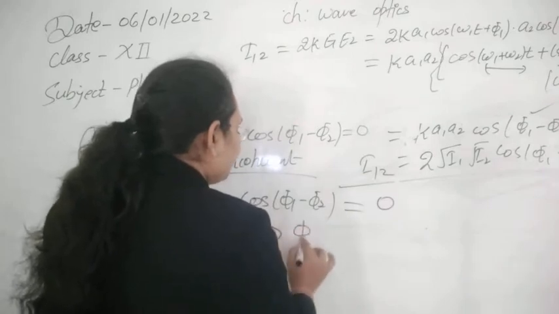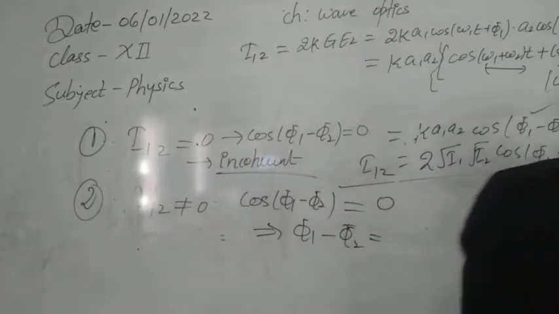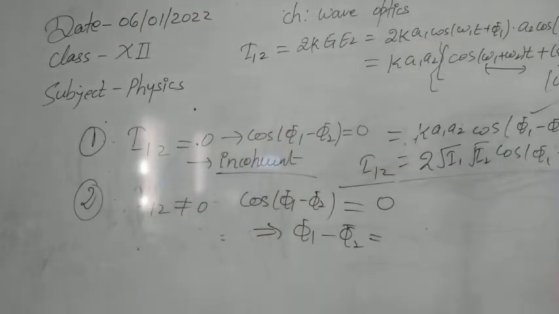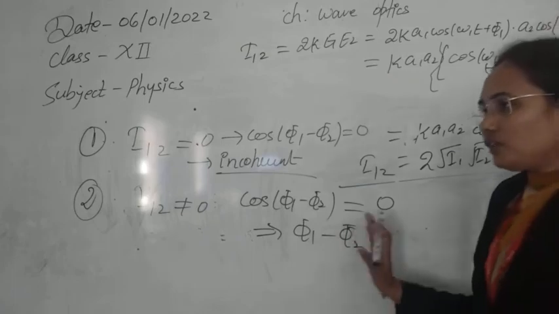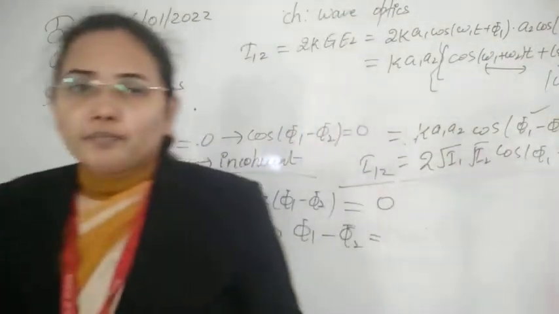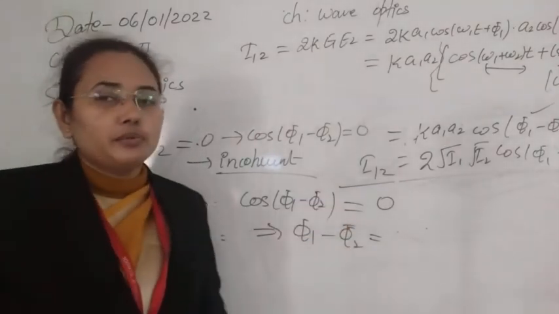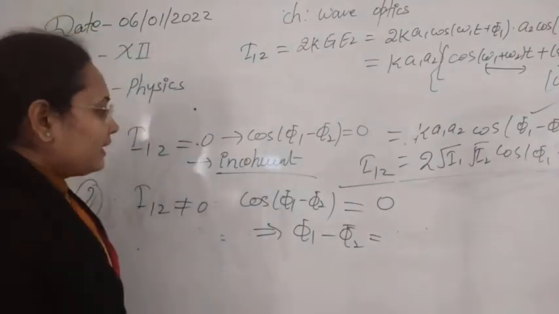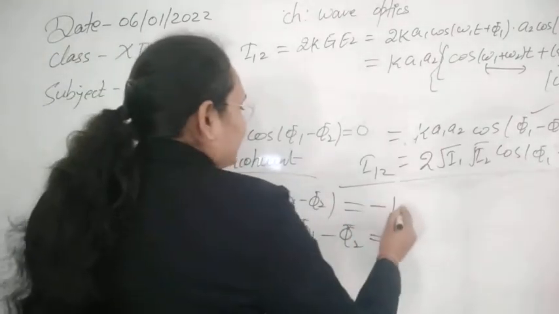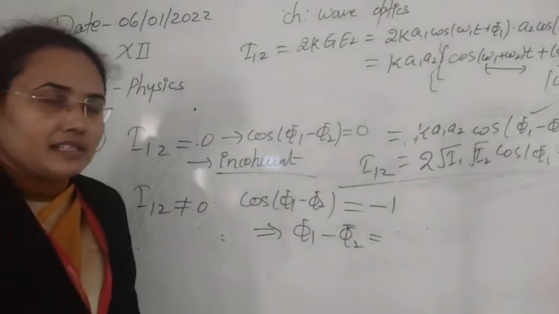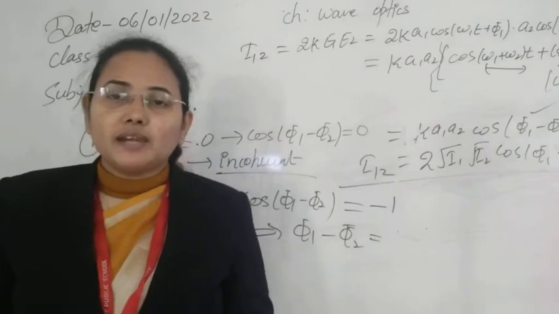In that case we can write phi 1 minus phi 2 equal to 2n plus 1 pi by 2, or in general you can find the values of phi 1 minus phi 2 for which cos phi 1 minus phi 2 is 0, meaning after superposition this term will be 0. But exactly here, this is not the minimum value of cos, as I must tell you. The minimum value of cos is minus 1. So the maximum value of cos phi 1 minus phi 2 is plus 1, and the minimum value is minus 1.